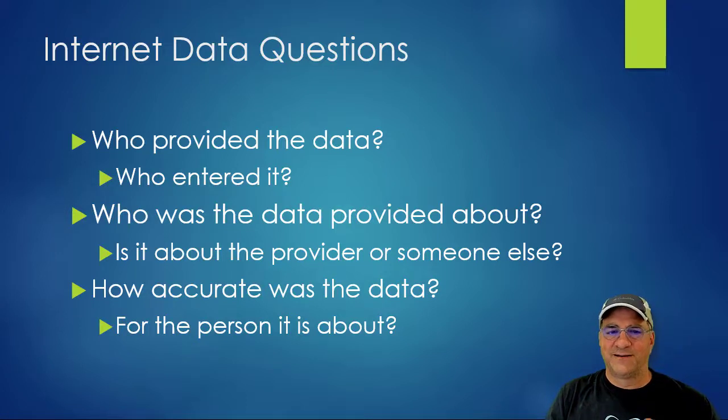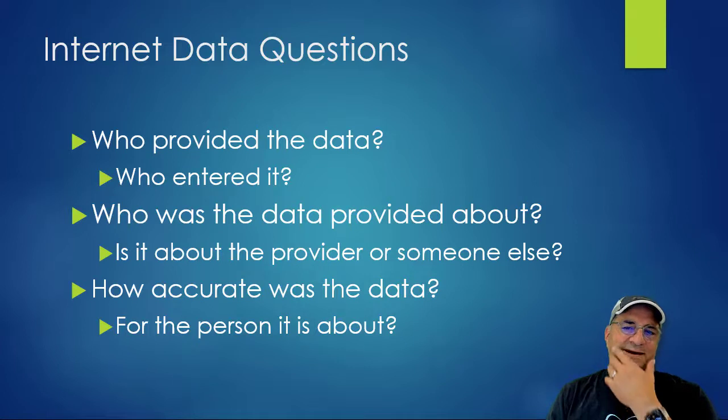Who is the data provided about, right? So a bad actor wants to know if the person down the street has got a job, so I do a school loan application against them and figure it out, right? And so in this case, who is the data provided about? Let me do a better one. Kids moving off to college, they need renter's insurance. A parent applies for the renter's insurance in the kid's name, right? The parent provided the data. Data is provided about the kid. So we always want to know who entered it, and is the data provided about the person that is giving it to us, or is it about somebody else?